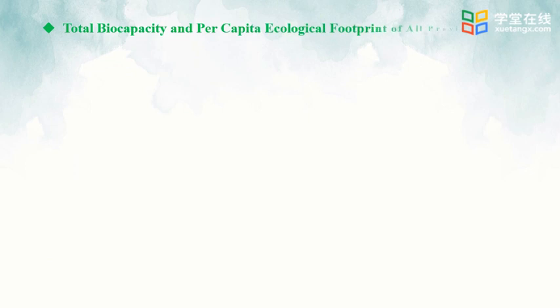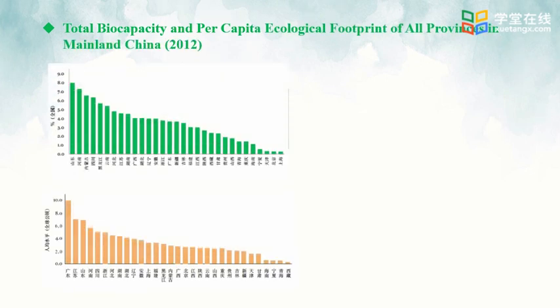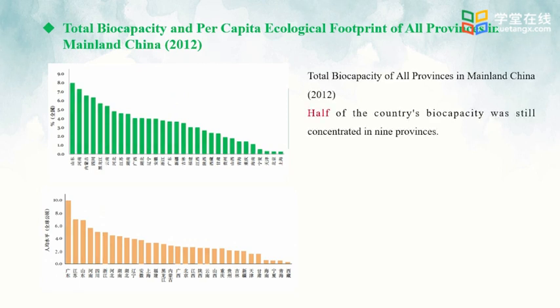Now, we will learn about, in 2012, total biocapacity and ecological footprint of all provinces in China. We have more detailed category than the aforesaid international and China's ecological footprint. Let's compare the data of more than 30 provinces in China. All provinces are ranked in terms of total biocapacity and per capita ecological footprint. Let's take a look at these figures.